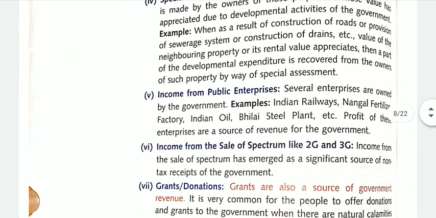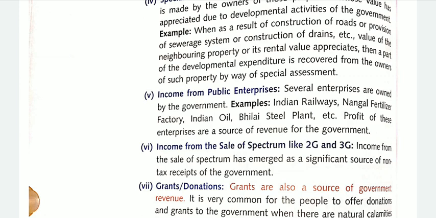Fifth point is income from public enterprises. Several enterprises are owned by the government, we know, like Indian Railways, Nangal Fertilizers Factory, Bhilai, etc. We all know there are many PSUs, public sector undertakings, which are owned by the government. So the profit of these enterprises, whose revenue is it? It is the government's revenue.